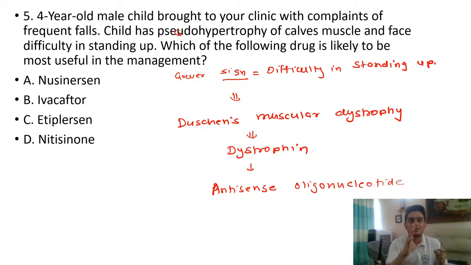Means, for example, the child is 4 years old. So you start steroids. The disease progression will be slowed but cannot be stopped. So steroids are not used for treating the disease. They are just used to delay the progress.